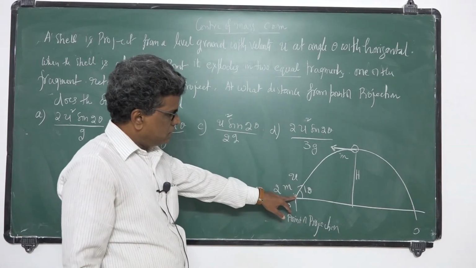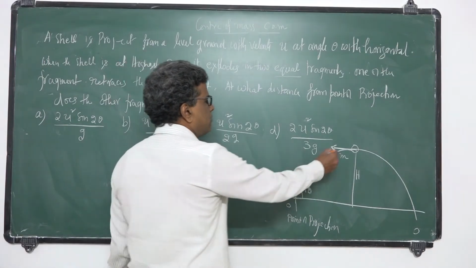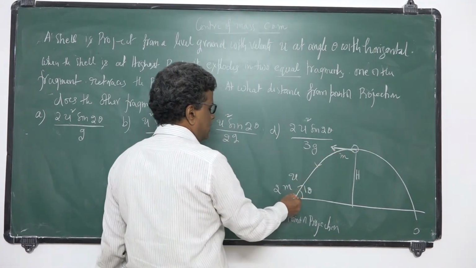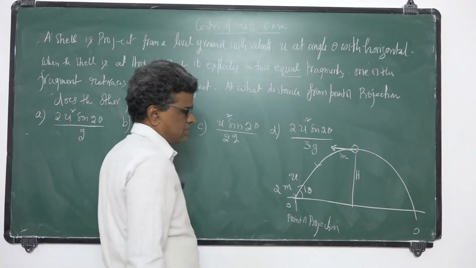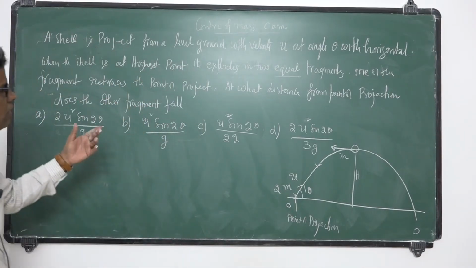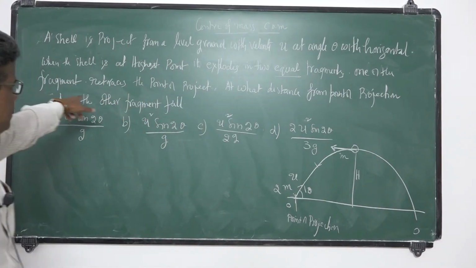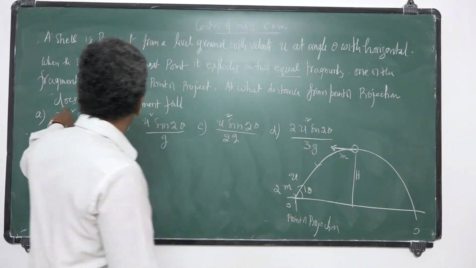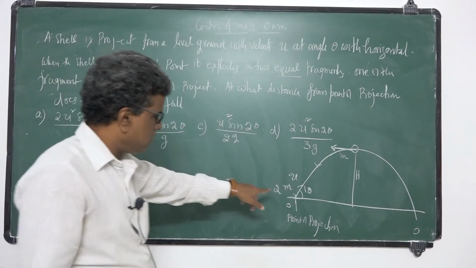Okay. So one of the fragments, let it be m, retraces its path and reaches the point of projection. The second fragment, where will it pass? So the first retraces to the point of projection. At what distance from the point of projection does the other fragment fall?